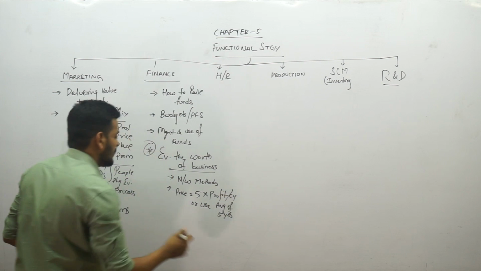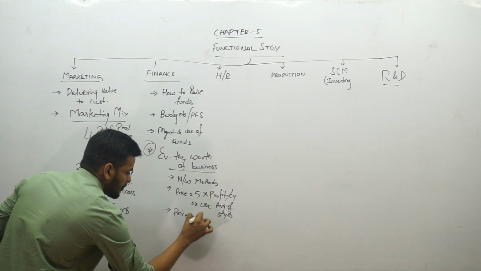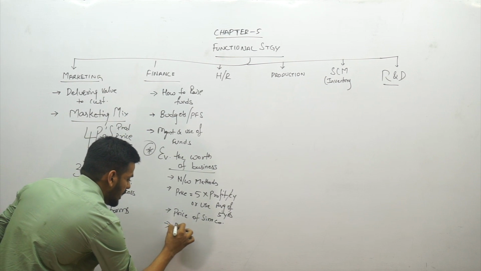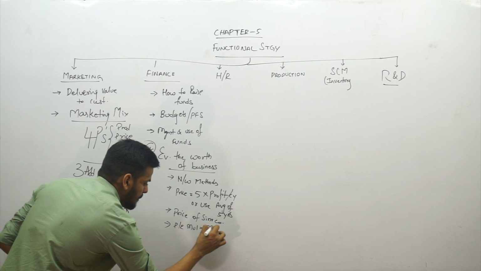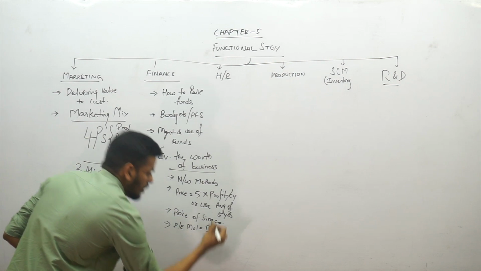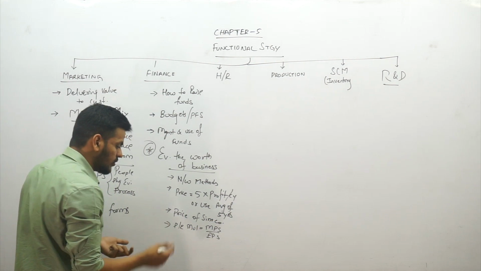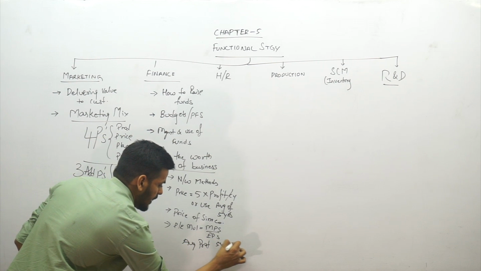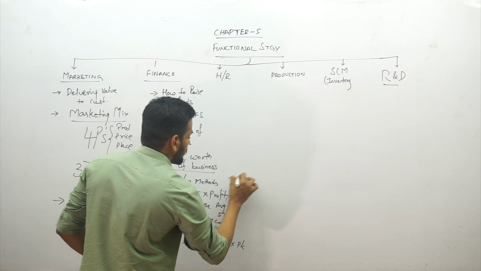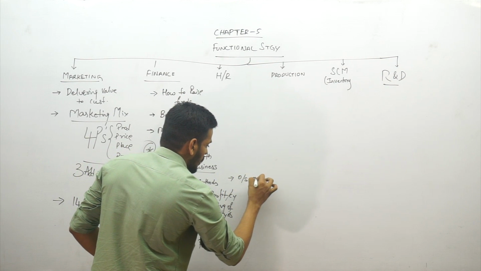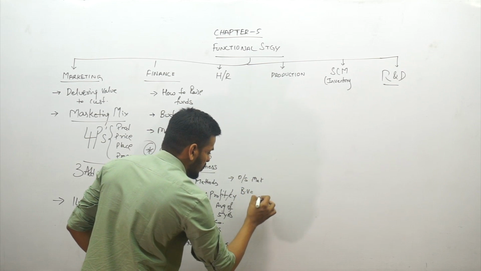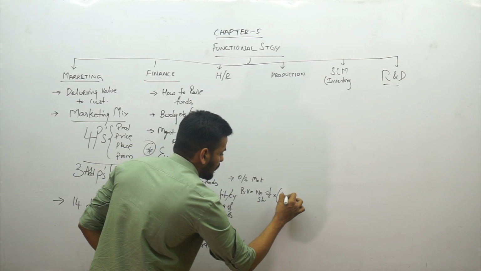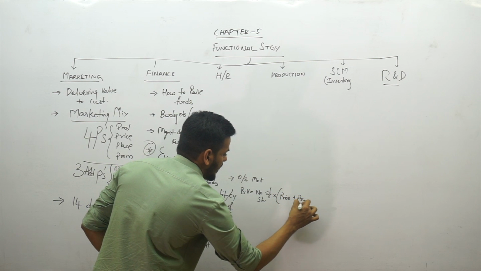Then we have 3 more approaches, which is price of a similar company. That is also one approach. Then we have the PE ratio method, right? PE multiple, you will get it by dividing MPS by EPS. And then once your PE is ready, average profit of 5 years into PE is the value. And then the next one is the outstanding shares method, which is nothing but business value is equal to number of shares into price of share plus premium per share. That's how you go with the 5 methods.